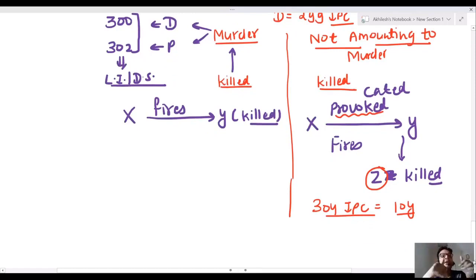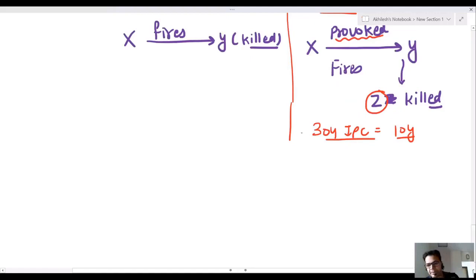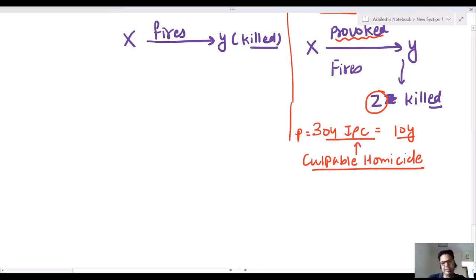Sometimes, as a very simple example, provocation is there. You don't want to kill, but still you fire, and some other person is killed. That is a different thing. It is culpable homicide not amounting to murder. So sometimes the question comes: culpable homicide not amounting to murder, punishment is known as culpable homicide.